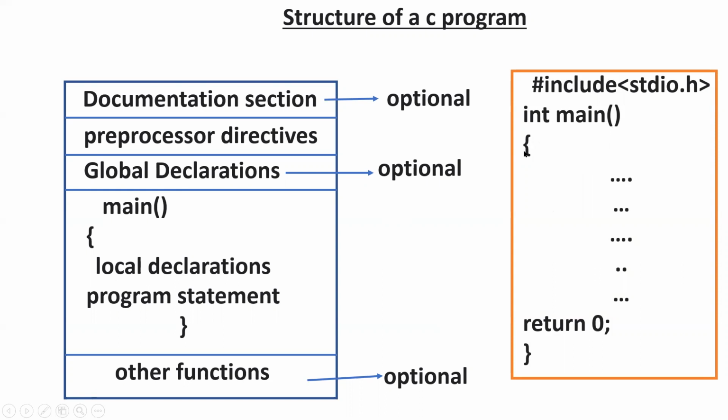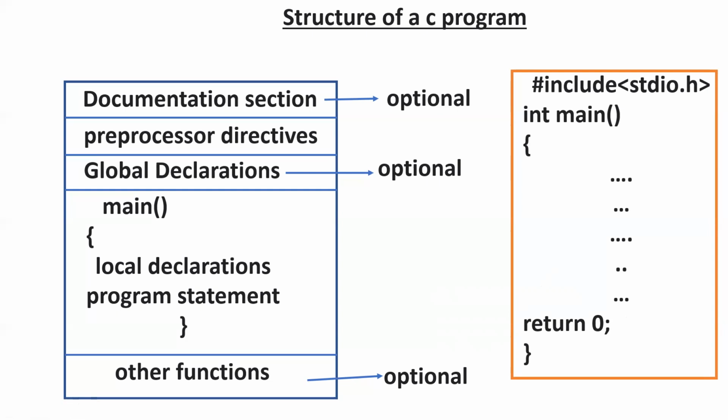After that, an open brace and a close brace. And the last statement in your main is return 0. What does return 0 mean? Int main means that after successful execution of the program, your main function returns an integer to your operating system. Generally, that is a 0 value. 0 is an integer, so no need to worry about it. For each and every program, you write int main and return 0. This is compulsory for every program.